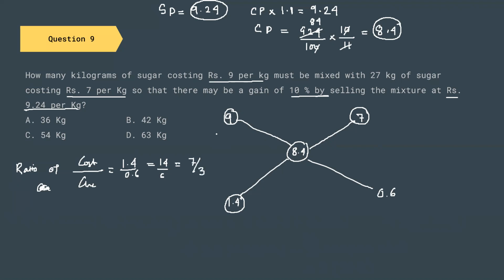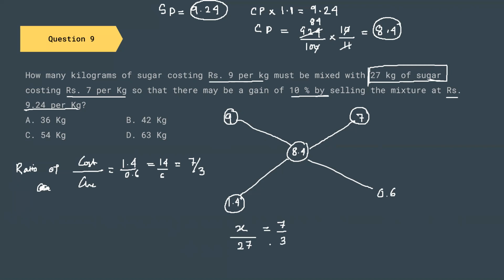So the costlier is 9 and cheaper is 7. So they are telling us that the cheaper sugar was mixed with a quantity of 27 kgs. So what do we know? We know that X, that is the amount of sugar costing 9 rupees, divided by 27, the amount of sugar costing 7 per kg, is equal to 7 by 3.